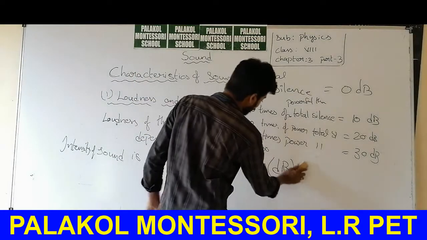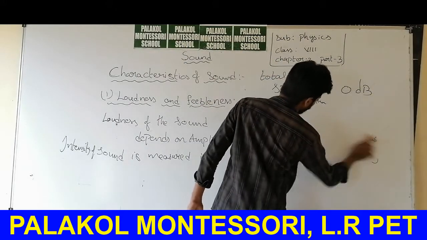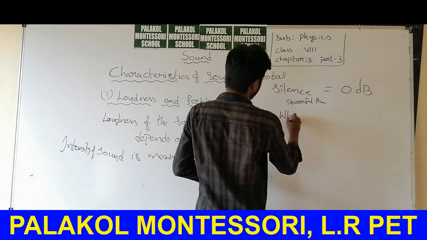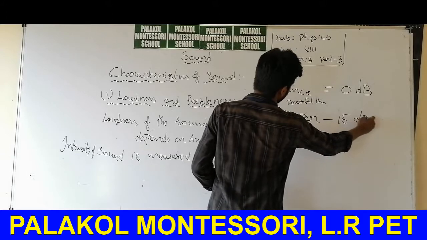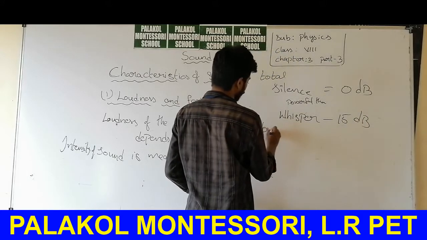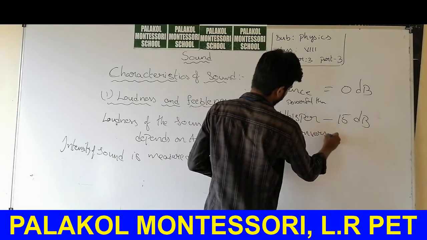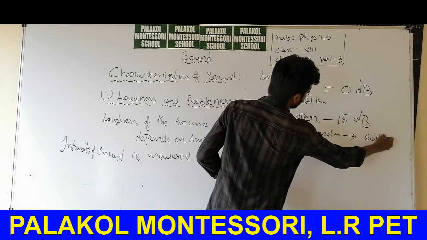So if you whisper with your friend, whisper means you are making a very low sound, the sound of your whisper is about 15 decibels. A normal conversation is about 60 decibels.